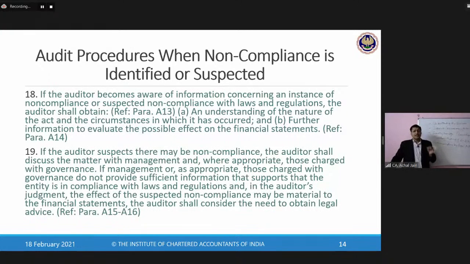Because matters related to law or regulation are generally considered significant and risk areas for the auditor. That's why the audit committee meetings and the board meetings, which the auditor would also be participating in, will have a discussion on these areas as well. Okay, clear?